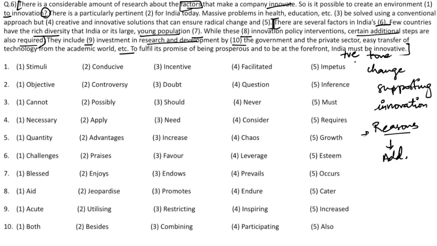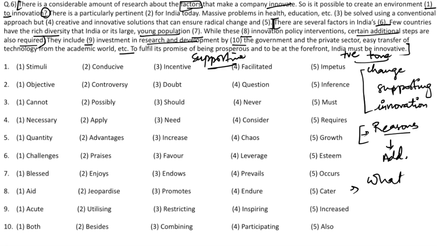First, there is a positive tone in the entire paragraph. Second, we are talking about change and supporting innovation. Then we are giving out reasons and then what needs to be done in addition at the end. Let's have a look at the answer choices after we've identified the keywords and the tone of the passage. So our first blank is here. Is it possible to create an environment supportive of innovation?